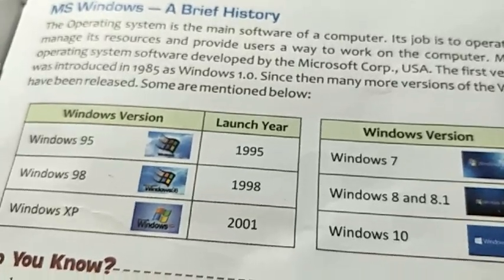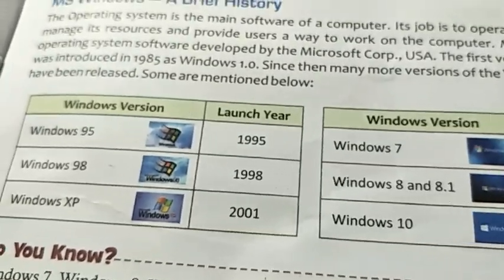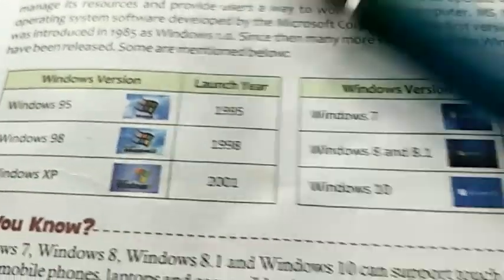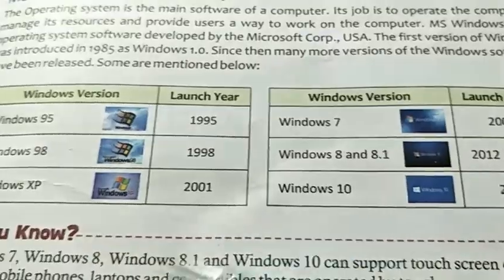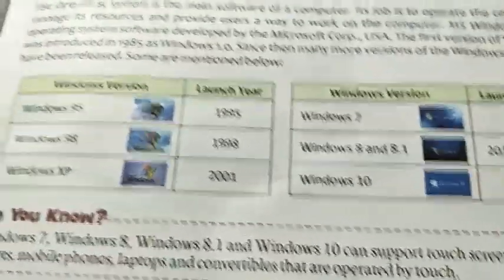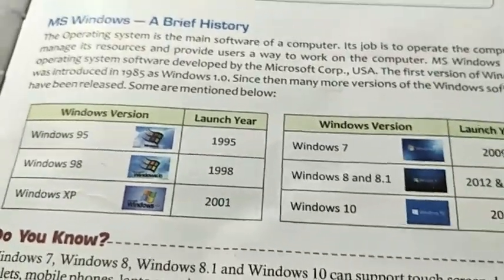Every time it relaunches the software, it gives some extra options and features. That is called the second, third or fourth version. Okay, that is called versions.